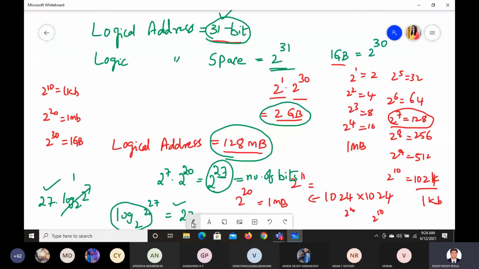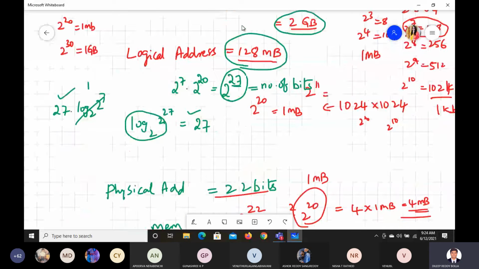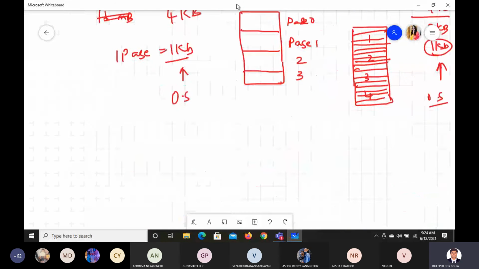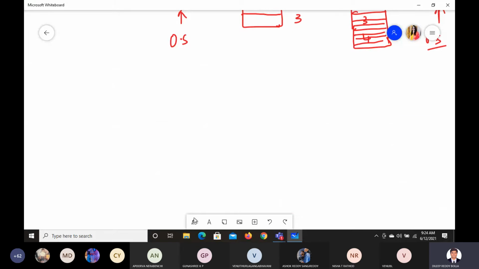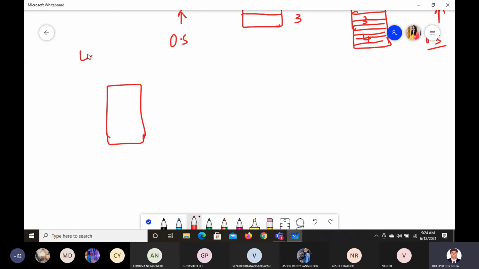And one more drawback is there in paging. What is the drawback in paging? You know what the drawback in paging is? Yeah, I'll tell you. When you try to take a memory here, now if it is 4 KB, as I told you, and one page size is around 1 KB, it will blindly divide this into 4 blocks, each one of 1 KB.